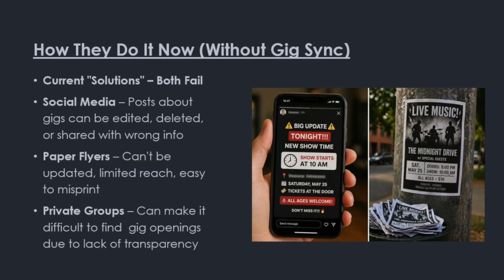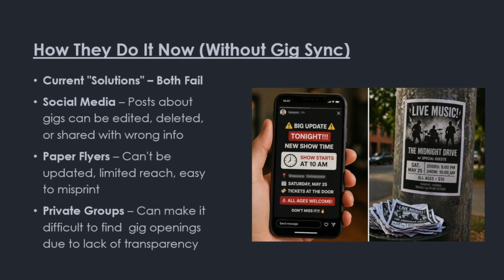So how do musicians share info today? Two main ways. The first is mostly social media. Bands will post details on Instagram, Facebook, whatever is big at the time. But these posts can be edited, deleted, or screenshotted before corrections are made. One wrong comment from a fan could spawn false information across the entire fan base instantly.